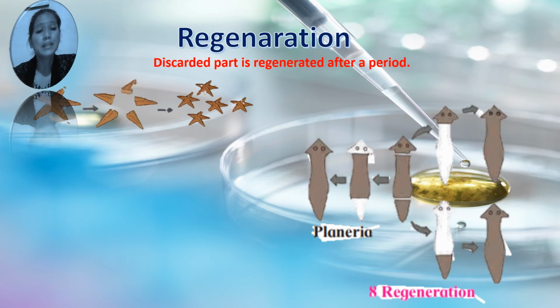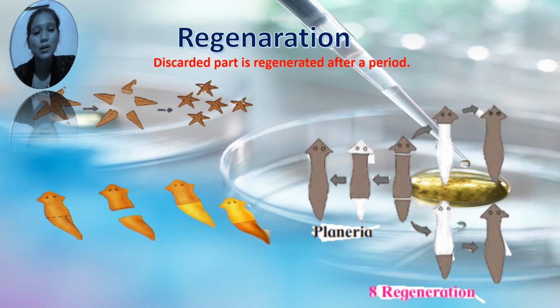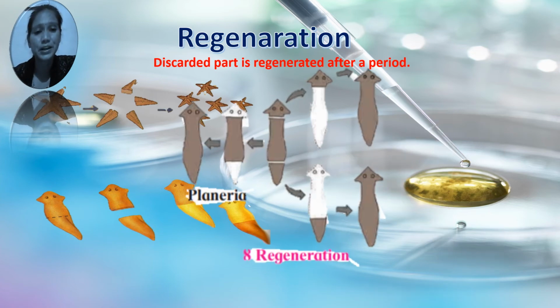Okay, here we can see the starfish. The starfish is cut off into five parts. After some time they develop into new organisms, that is, starfish. The second example here is the planaria. Okay, I want all of you to understand this concept of regeneration.